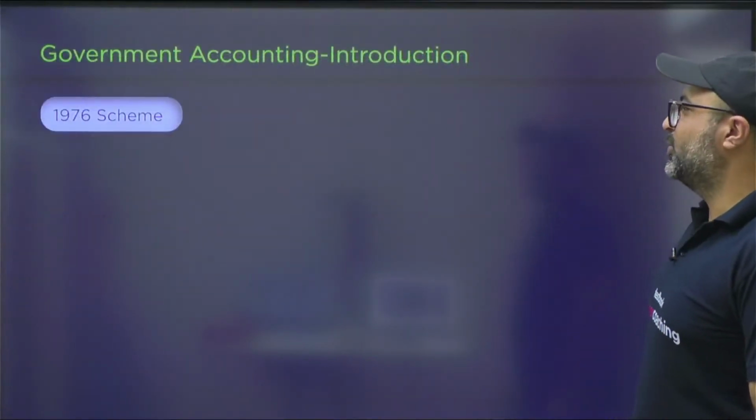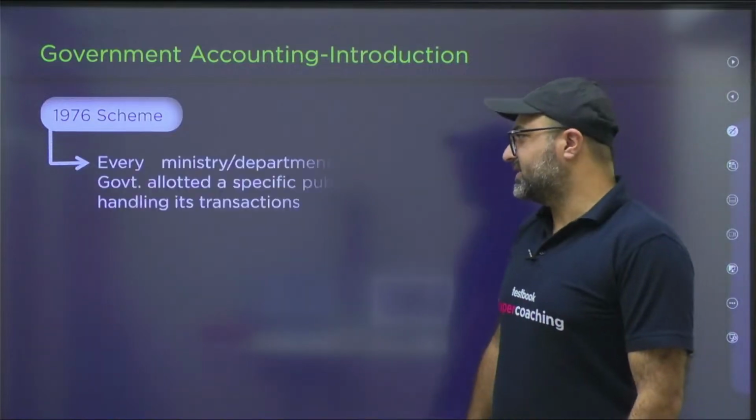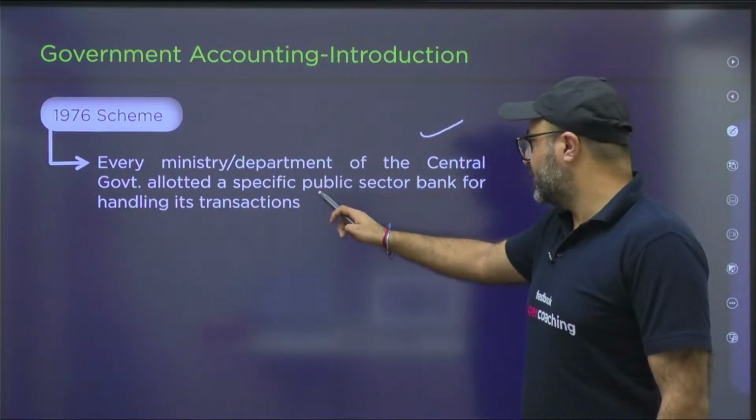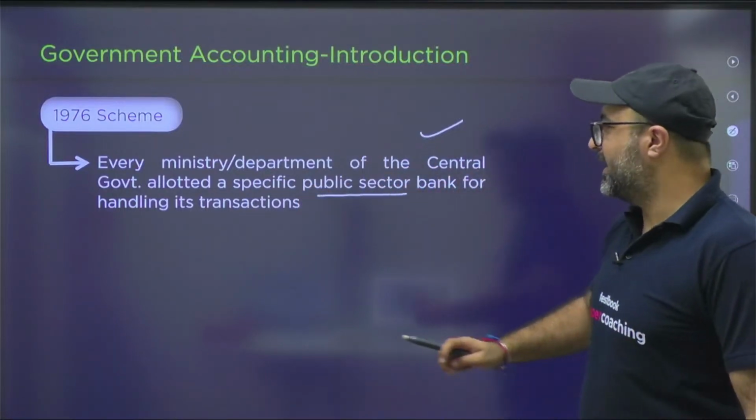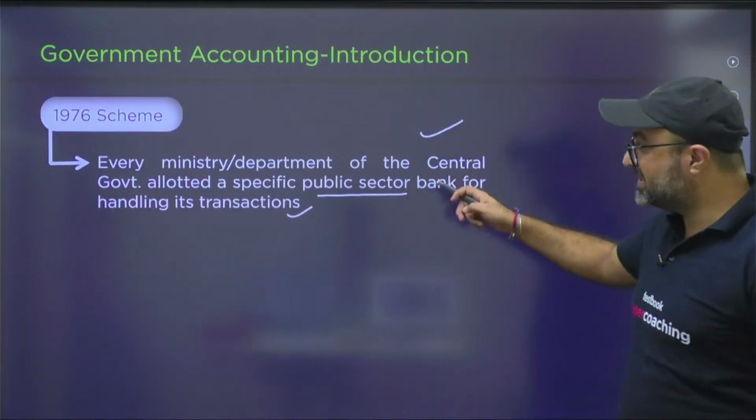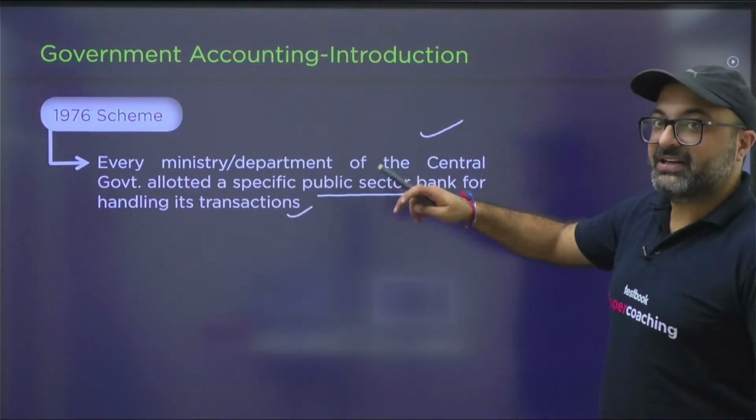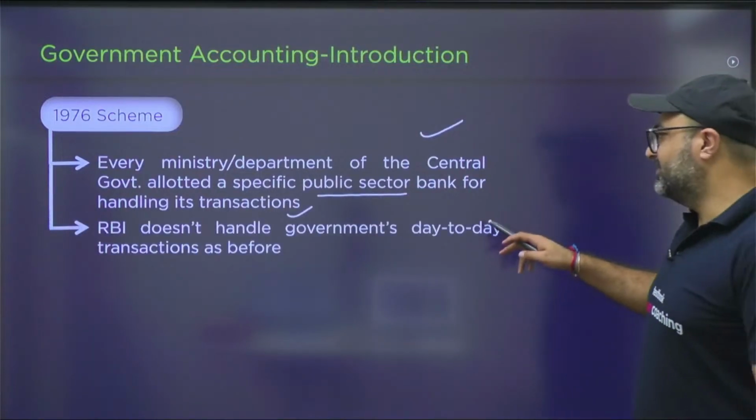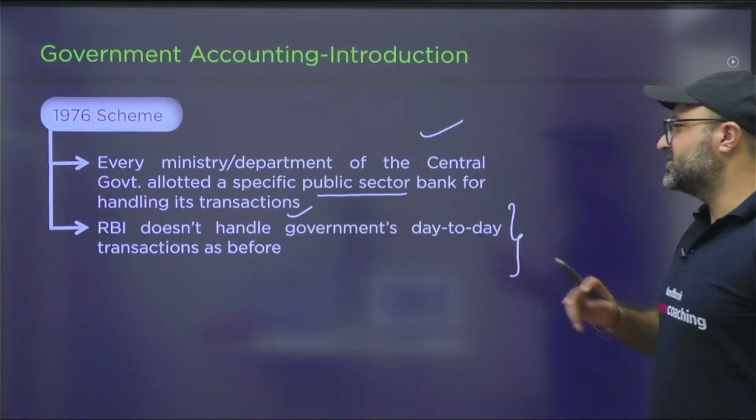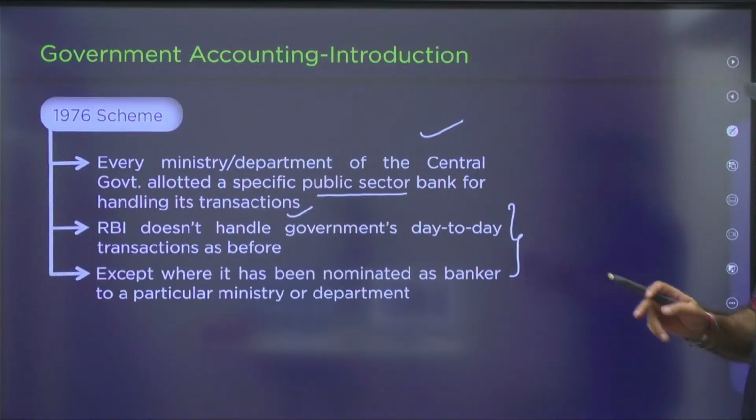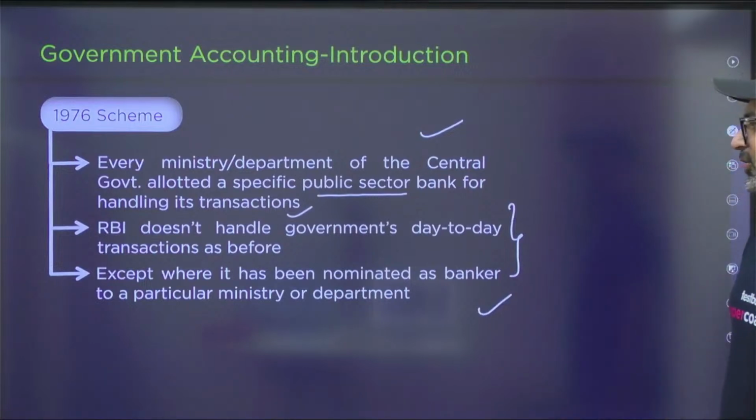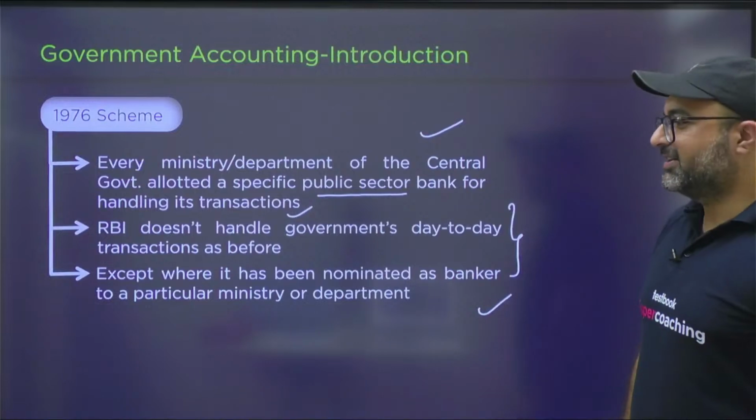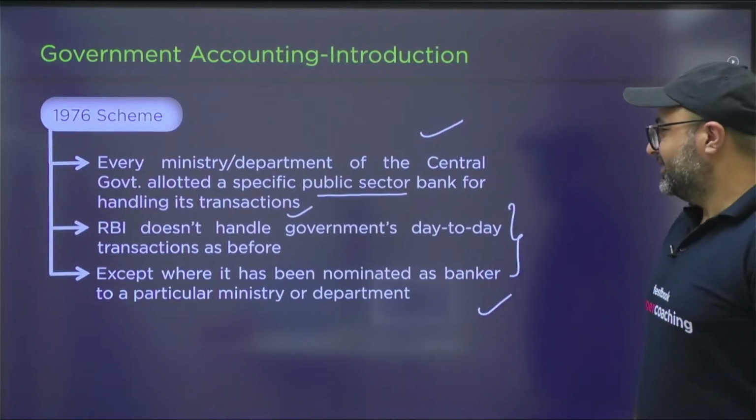Moving on to the next point. As per 1976 scheme, every ministry or department of central government will be allotted a specific public sector bank for handling its transactions, and this appointment of a public sector bank to handle its transactions will be done by RBI. So RBI doesn't handle government's day-to-day transactions as before, except where it has been nominated as the banker to a particular ministry or department. Is it clear, everyone? Is it clear till this point?